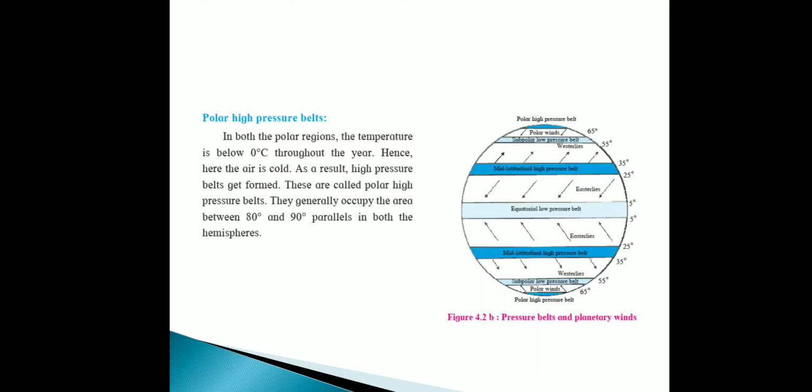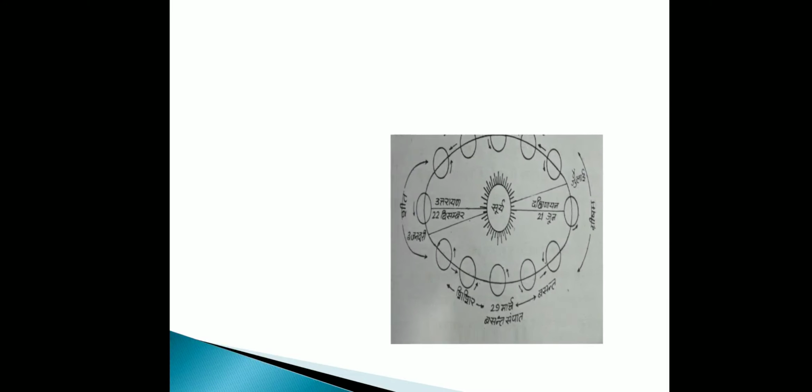Remember one thing: temperature below 0 degrees Celsius means the temperature is low, so automatically the air pressure will be high. That's why we say polar high pressure belt, and it generally occupies the area between 80 to 90 degree parallel in both hemispheres. Both hemispheres means the northern hemisphere and the southern hemisphere.